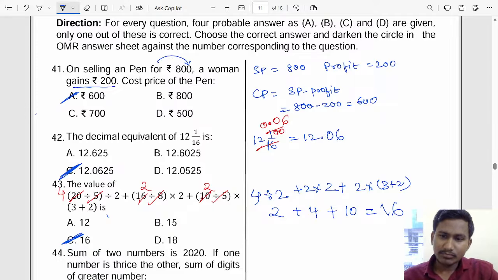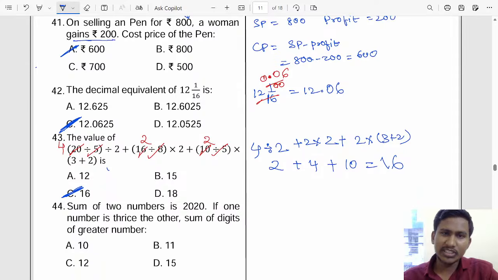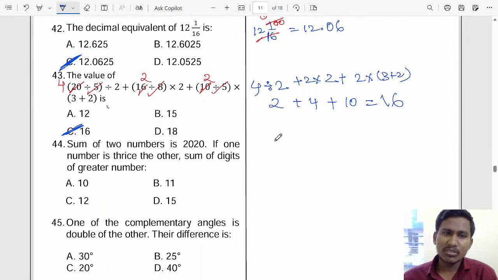Okay, good. Now let us go to the next, the 44th question. The sum of two numbers is 2020. If one number is thrice the other, they are asking the sum of the digits of the greater number. So we will take one number as x.